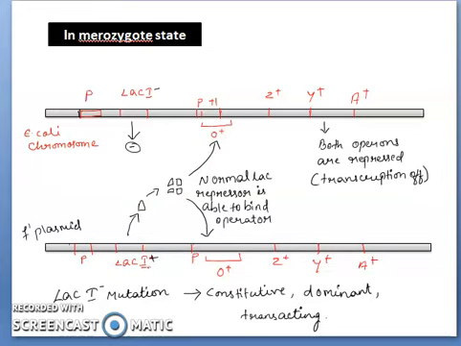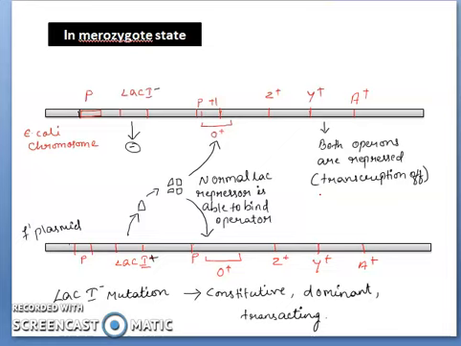So what happens when lac-I is coming and binding to the operator region? Normal lac repressor is able to bind the operator. Here, in the operator region of both the DNA and the F plasmid, the lac-I is coming and binding, by which both operons are repressed. So transcription will be off. What happens in this case? When lac-I is mutated, it will form a constitutive, dominant and trans-acting type of transcription.